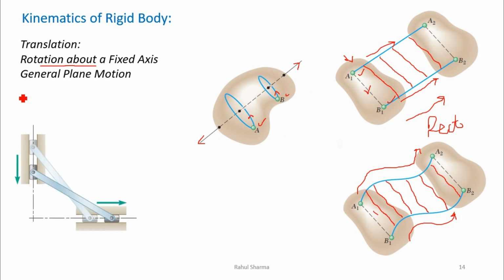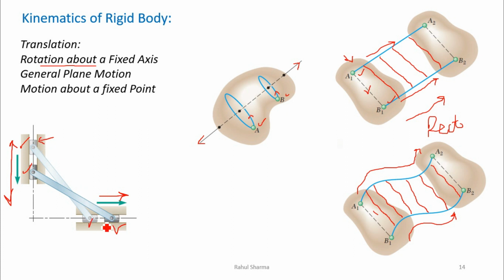Now the next is general plane motion. Let's say a system is there and we have the movement of this part, and this part, but we have restricted the motion of this. If I move these joints in this direction, the motion of this will be only vertical, because we have restricted the motion with this frame.